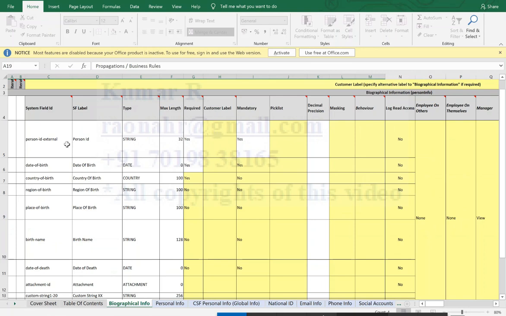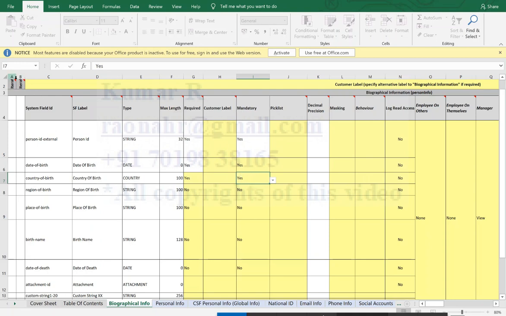Whether they want to change the label, you can update the new label in this column, H column, the custom label. If you want to make it mandatory, you can put it. For example, country of birth here is non-mandatory. You need to talk to the client, and if they want this as a mandatory field, you need to update this. Accordingly, our configuration should be done in the system.